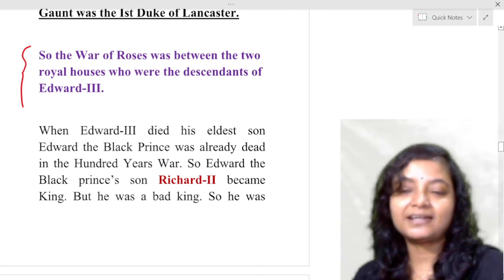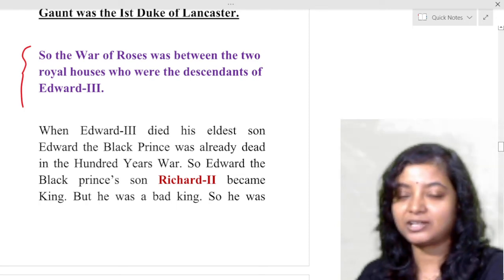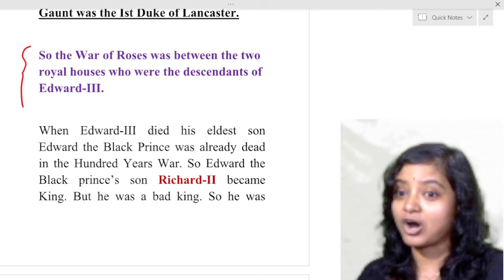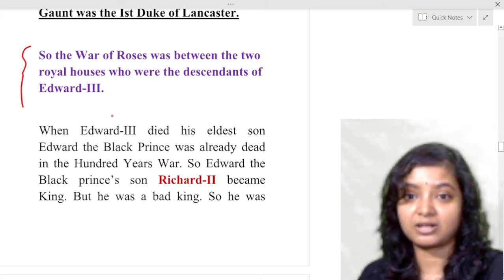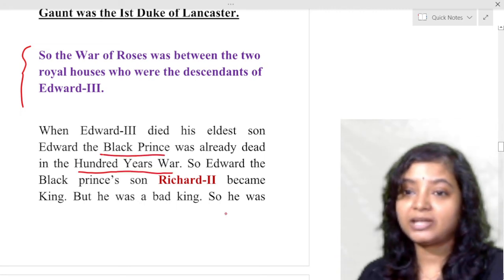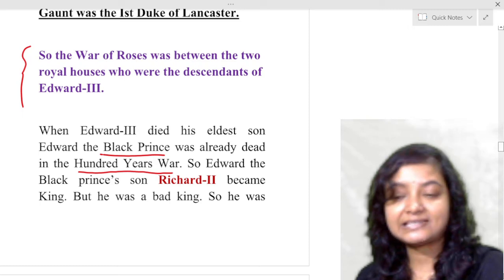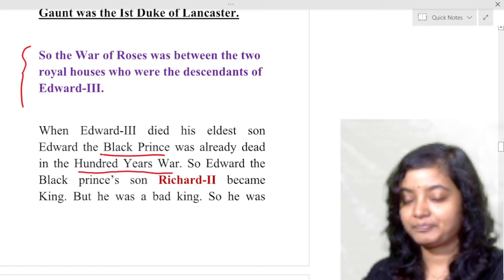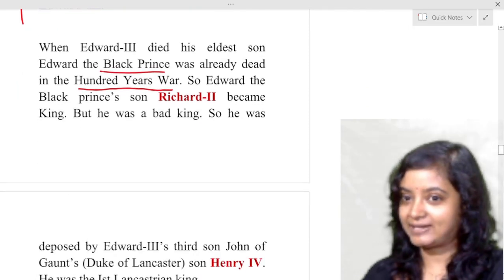When Edward III died, his eldest son Edward the Black Prince was already dead in the Hundred Years' War. I have told you, Edward the Black Prince was already dead. So Edward the Black Prince's son Richard II became king. But he was a bad king.